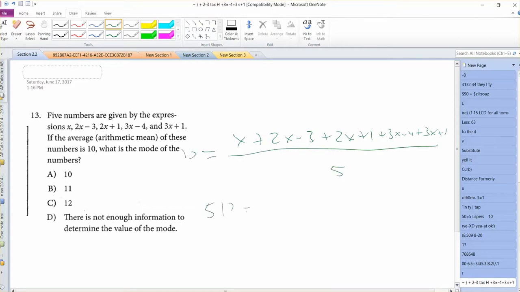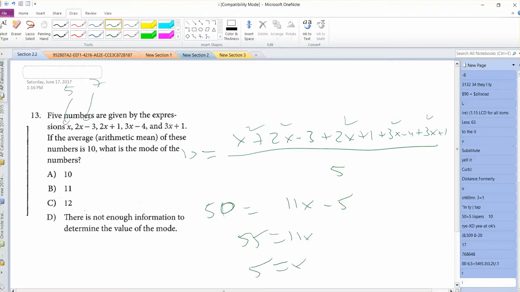So 50 is going to equal x plus 2x plus 2x plus 3x plus 3x, that's 11x, minus 2, minus 6, minus 5. So 55 equals 11x. Now, if I plug in 5 for x, I get 5, 7, 11, 11, and 16.